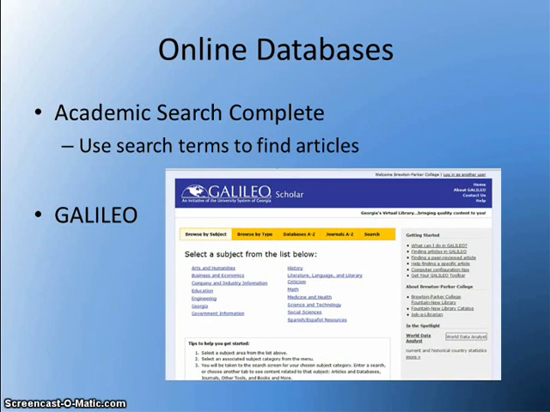The nice thing about searching for journal, magazine, and newspaper articles is that indexes and in some cases entire articles are available online through databases. One can go to an online database such as Academic Search Complete and use keywords and other identifiers to search for an article on a specific topic. The Fountain New Library and many Georgia libraries have a collection of databases called Galileo. I go into how to use Galileo in another presentation. For now, just keep in mind that you have access to journal, magazine, and newspaper articles through the library.